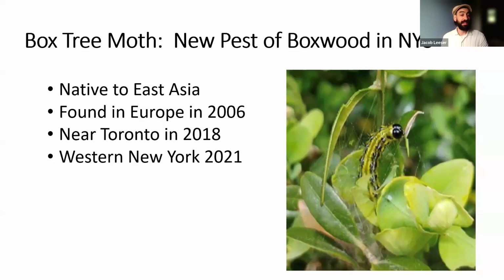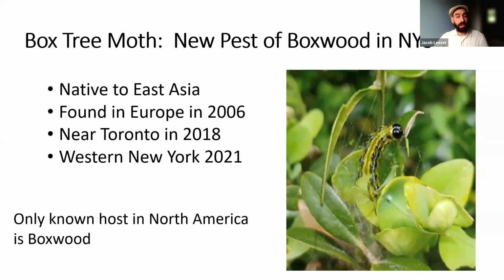The box tree moth is native to East Asia. It was found in Europe first in 2006. It took about 10 years for it to spread from that first sighting in Central Europe to cover most of the continent. It's thought that there were multiple introductions, and there was one identification in Toronto in 2018. Three years later, it was found in Western New York. The only known host in North America is boxwoods. It's called the box tree moth because there are other Buxus species that it will infest, but none of those are native to North America.